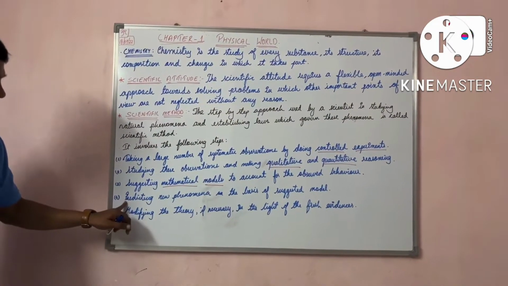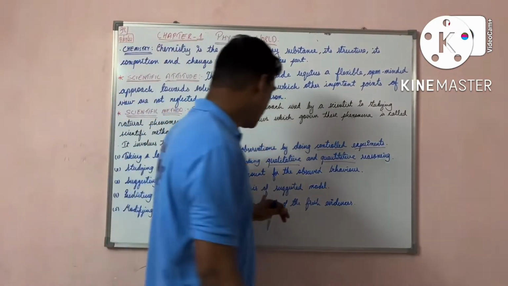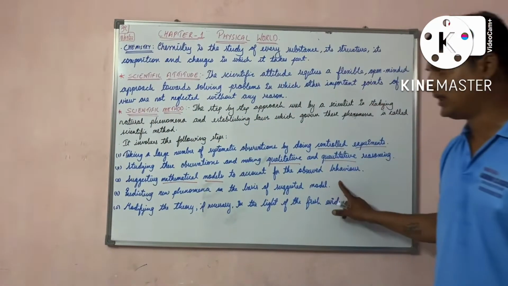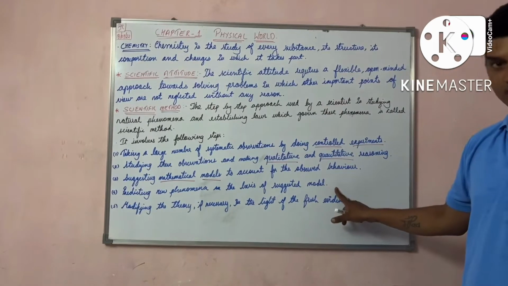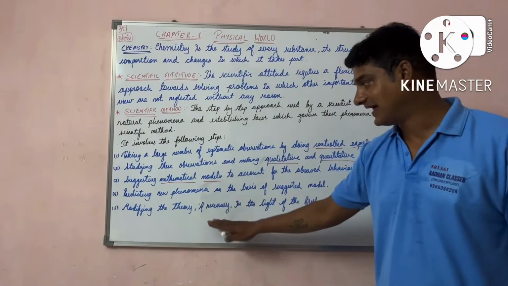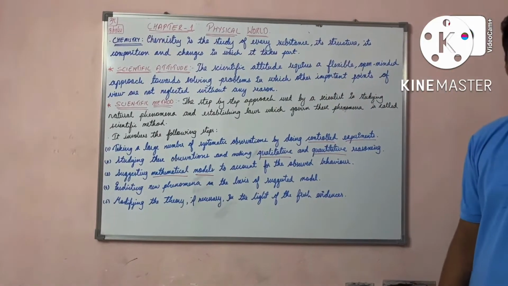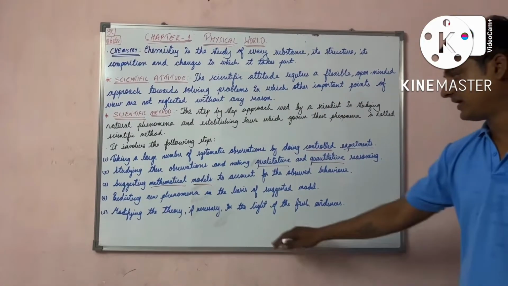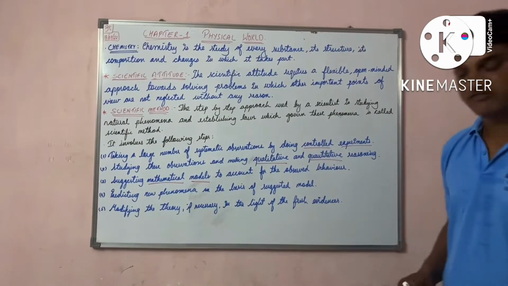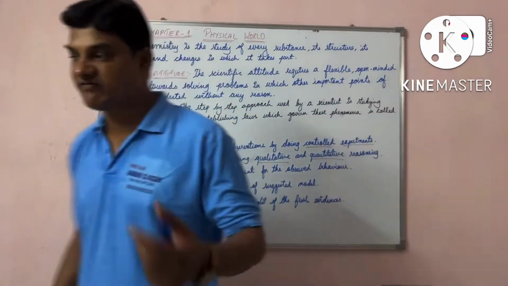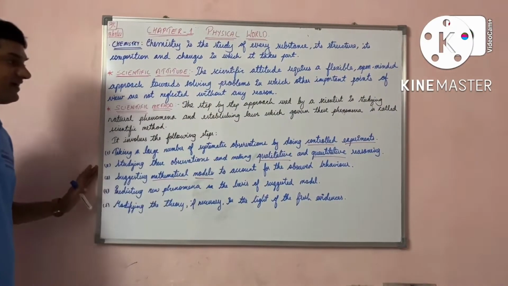And the fourth point, predicting new phenomena on the basis of the suggested model. What is the new pattern we got over here? He will predict. And the last point is modifying the theory if necessary. If necessary, we can modify the particular theory in the light of fresh evidences. These are the 5 steps involved.